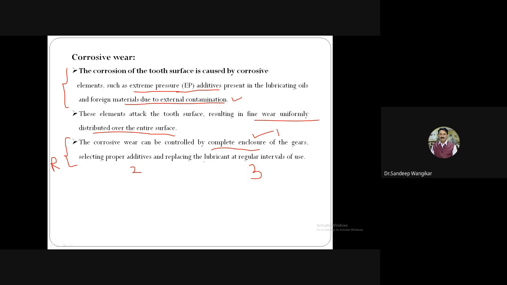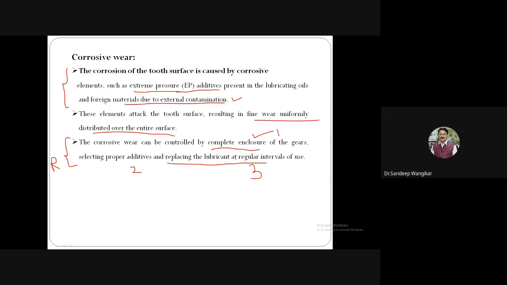Third one is replacing the lubricant at regular intervals of time. One lubricant, though it is of very good quality, can retain its properties up to 3 months if we are using it 24/7. Just as an example, if we are not replacing such oil for 6 months, 9 months, and the same oil we are using for 1 year, definitely it will start corroding, because the properties and the life of the oil are already finished, and still we are continuing to use the same oil for years and years or months and months.